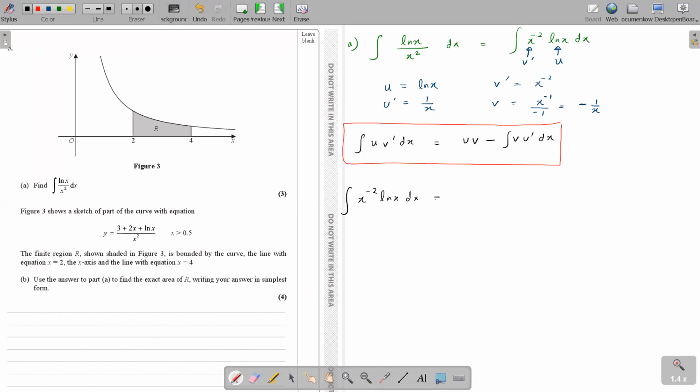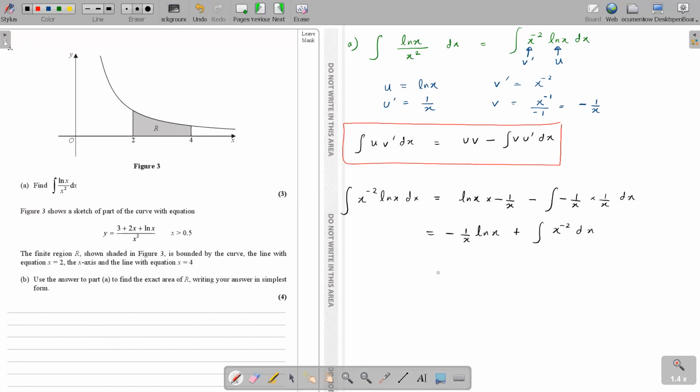The integral of x to the power minus 2 ln x with respect to x is u v: u is ln x, v is minus 1 over x. And then minus the integration of v, which is again minus 1 over x, times u dash, which is 1 over x. So I end up getting minus 1 over x ln x. Minus minus is a plus, so I have 1 over x squared, or rather x to the power minus 2.